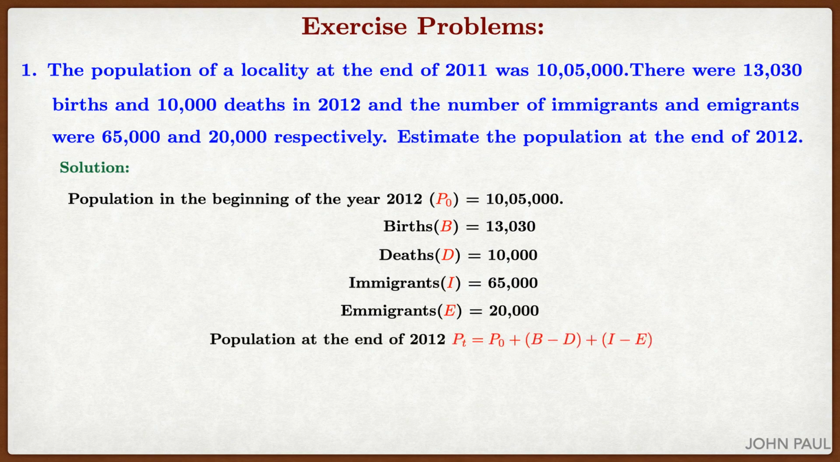Population at the end of 2012. We know that the population at any time T equal to P naught plus birth minus death plus immigrant minus emigrant. So read the question, whatever needed we wrote and substitute this. Then by adding we get 10,53,030.